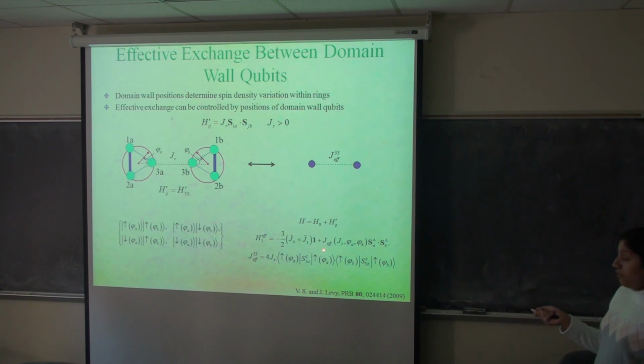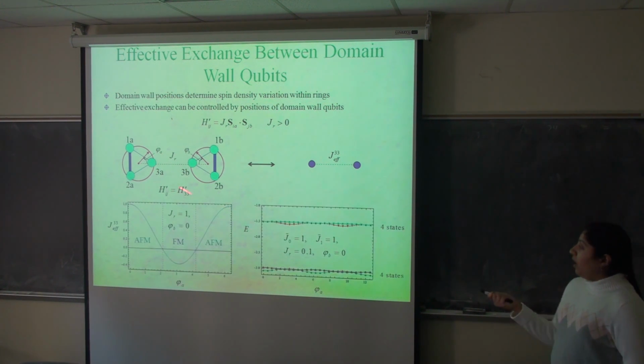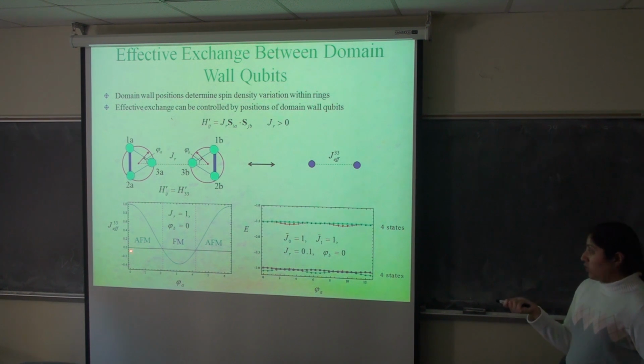Here you can see that the effective exchange is isotropic, and it depends not only on this spin-spin interaction strength, but also on the positions of the domain walls within the triangles. We can write the effective exchange in this form, which shows that for a fixed value of Jr, it's precisely the product of the spin densities at the sites involved in the coupling between the triangles that determines the exchange between the qubits. From this plot, you can see that the exchange can be either antiferromagnetic or ferromagnetic, depending on the domain wall position, even though this spin-spin coupling is antiferromagnetic.